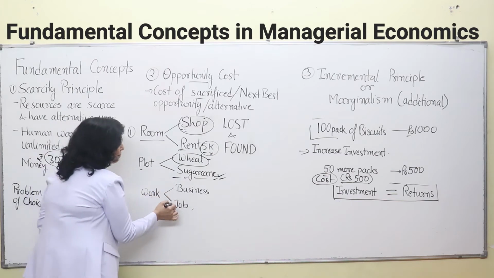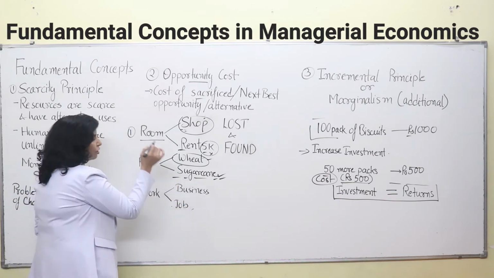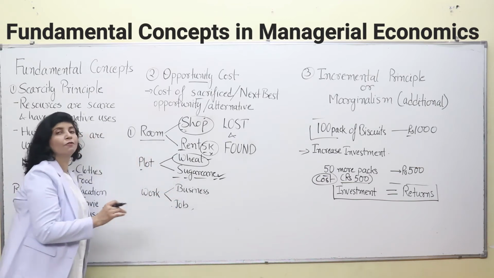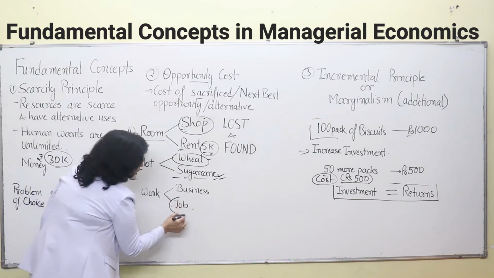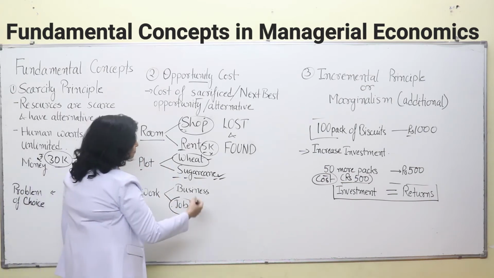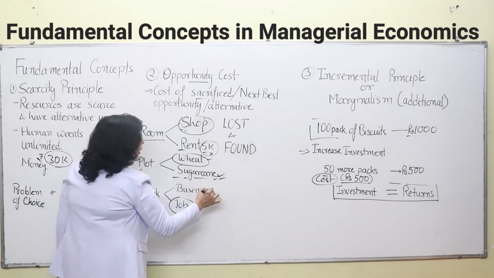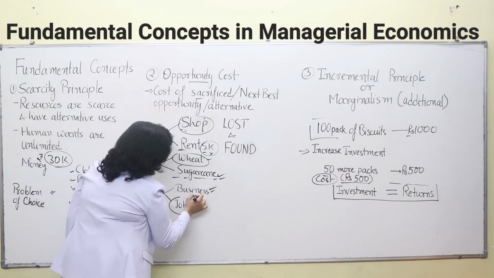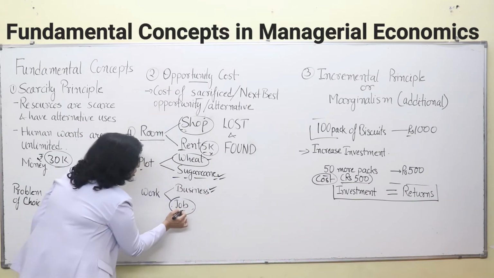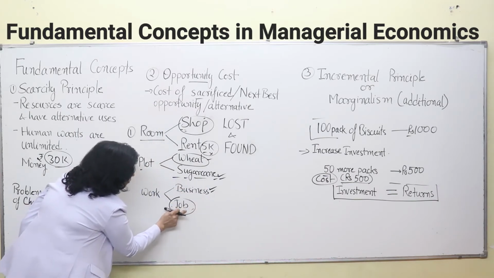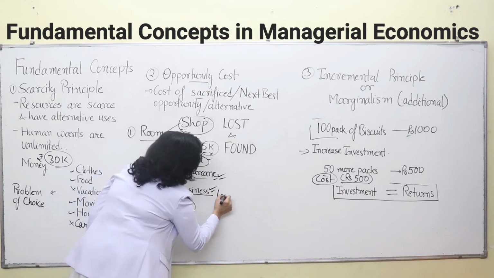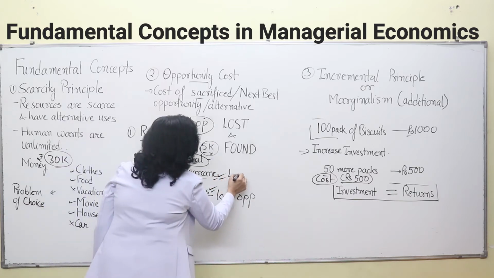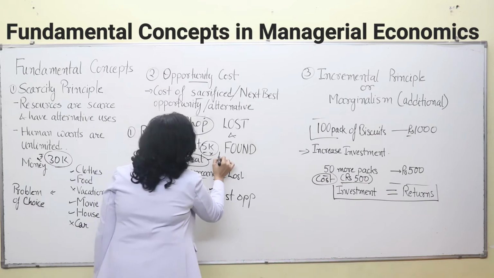Then work. If you want to do a job, you will have to forgo the opportunity of doing a business, and if you are going to do business, then you have to forgo the opportunity of doing a job. So if you have opted for a job of any kind and you have to forgo the chance of doing a business, that means doing business is the opportunity cost of doing a job. That means the cost of your lost opportunity. Here, what is the lost opportunity? This is the lost opportunity.